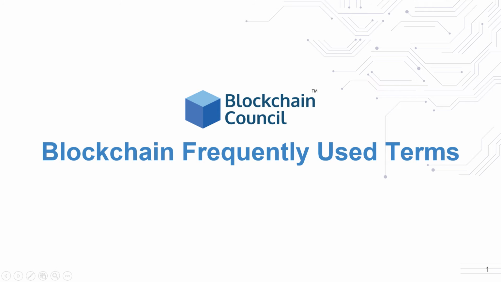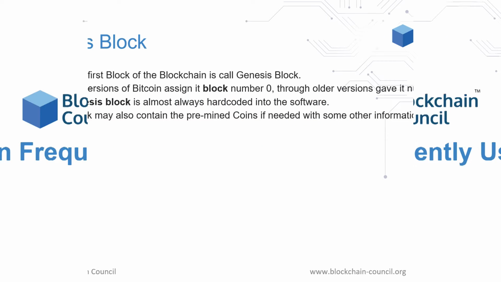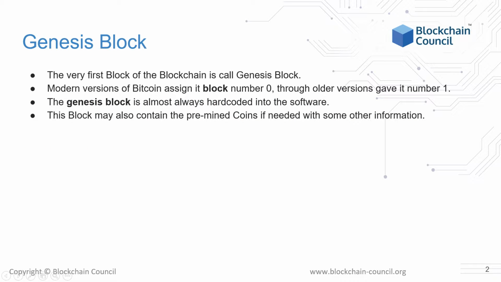In this lecture, we will discuss the frequently used terms in blockchain technology. Genesis block. Genesis block is nothing but the first block of a blockchain, initiating the process. When the Bitcoin blockchain was initiated, its Genesis block was the first block that created 21 million Bitcoins.